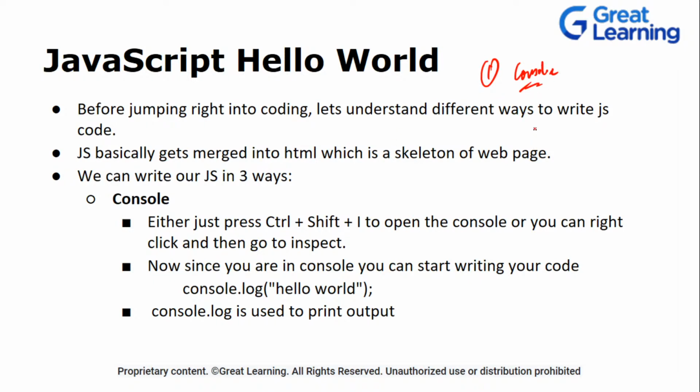Now you can start directly writing in the console. For that you just have to press Control Shift I. That's it. You can start writing your JavaScript code. The simplest line of code is console.log, which is basically just like your println,